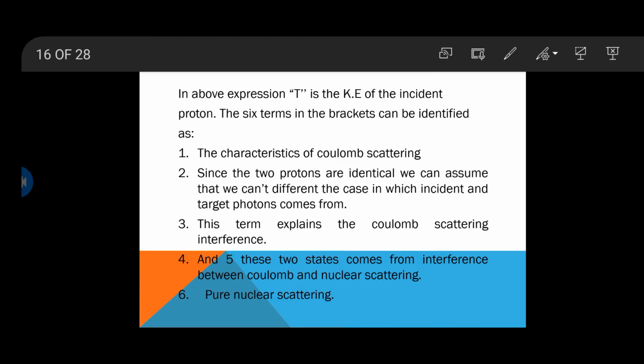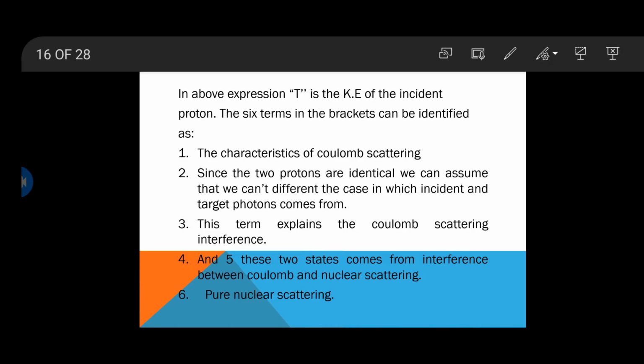As we know, during proton scattering there must be a Coulomb term and also nuclear scattering due to the nuclear forces. So there must be interference between Coulomb and nuclear scattering. In order to calculate this type of scattering, we will use the fourth and fifth terms. The sixth term is pure nuclear scattering.